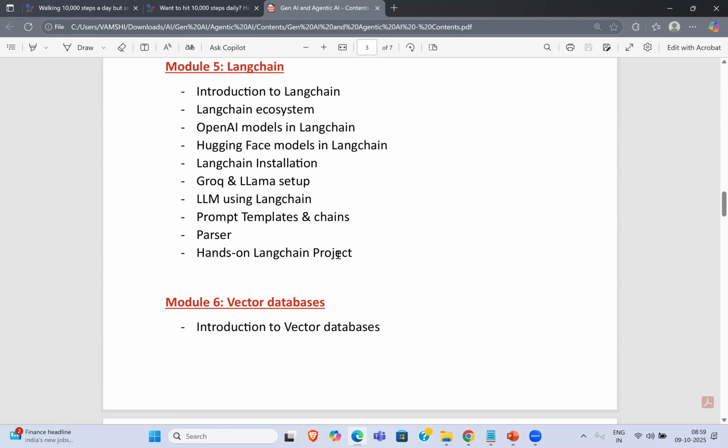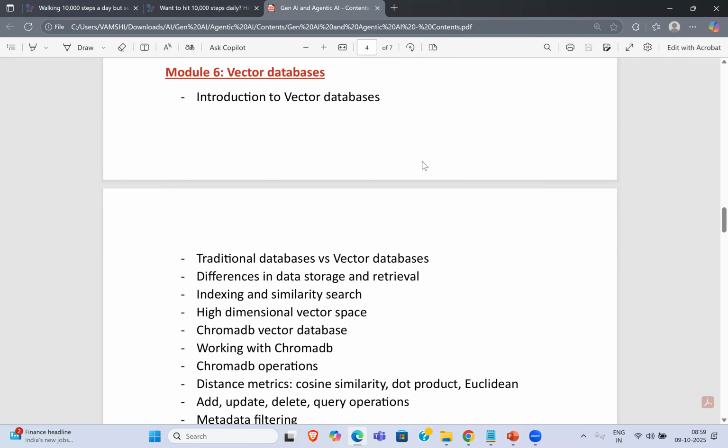Then vector databases. Why do we use vector databases? What is the concept of a vector database? We have a concept called semantic search. All right, semantic search. Now, what is semantic search? A semantic search will help you. First of all, it will break down whatever prompt you're asking into keywords. And then, based on relevance, it will search in its index base and give you some kind of result, just like Google search works here.